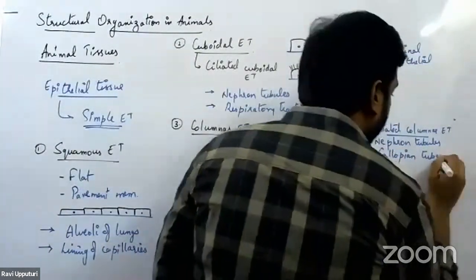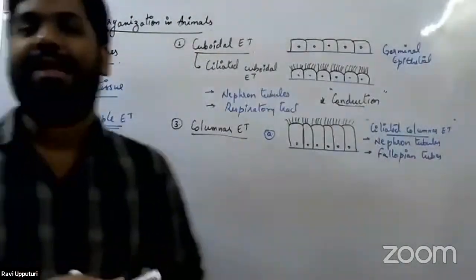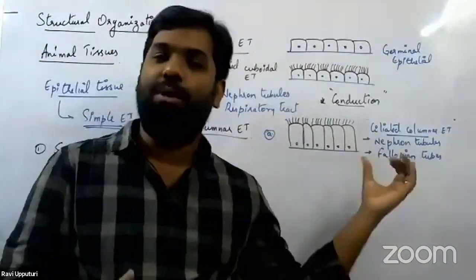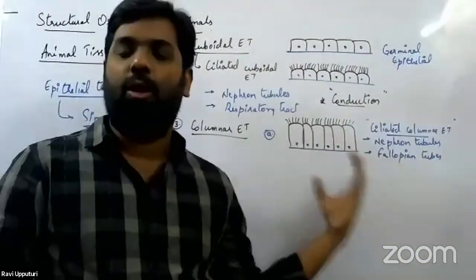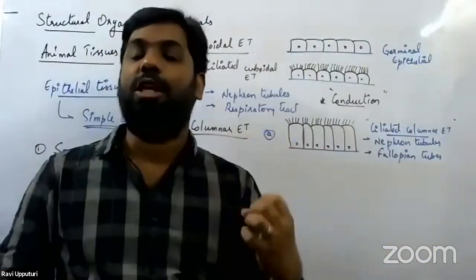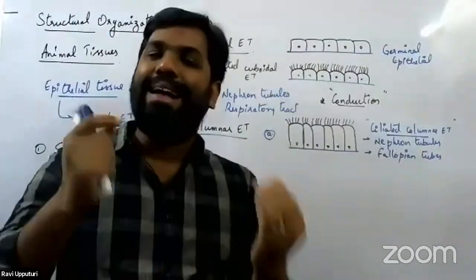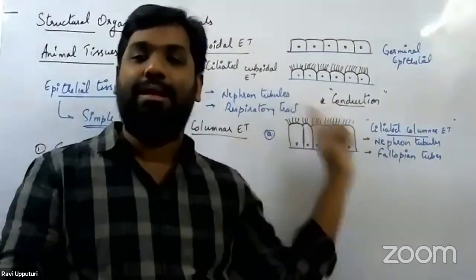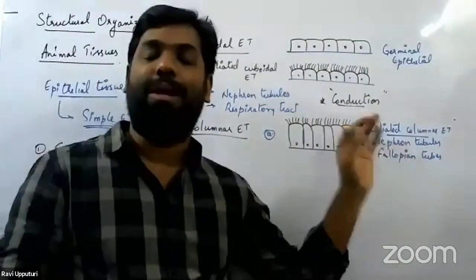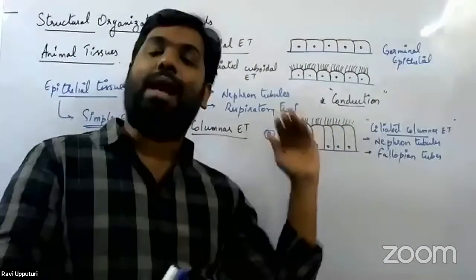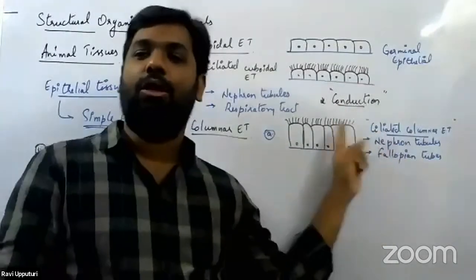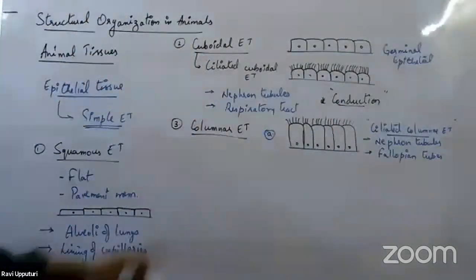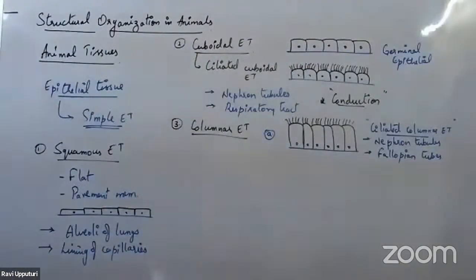Fallopian tubes, right? We have already studied the structure of the fallopian tube in detail when we took up the human reproductive system. Even in the fallopian tube, for the conduction of the ovum, as well as for the conduction of the zygote after the process of fertilization, this ciliated epithelial tissue plays a very, very important role. So the type of epithelium present there is ciliated cuboidal epithelial tissue, right? So this is the first modification which is shown by columnar epithelial tissue.